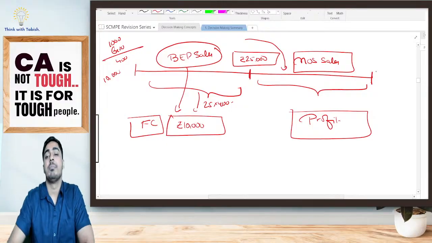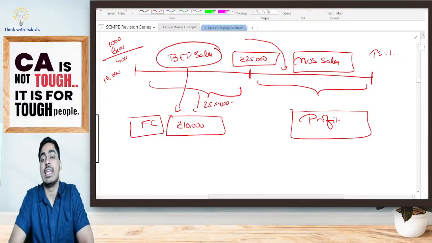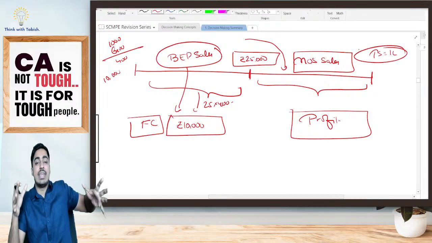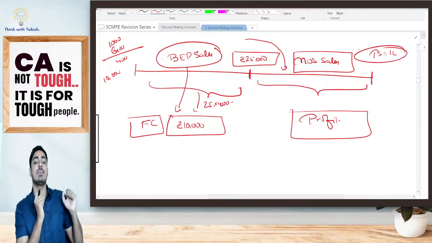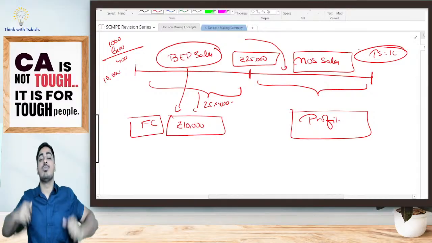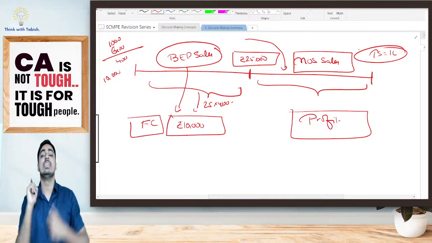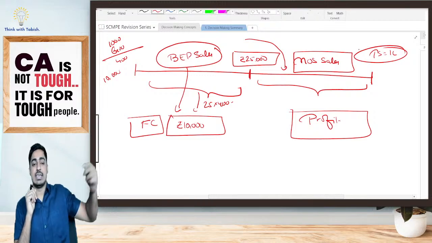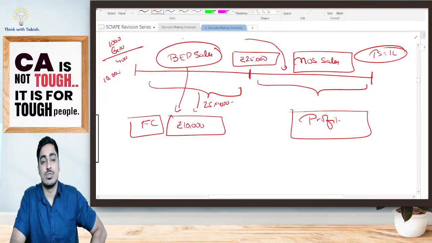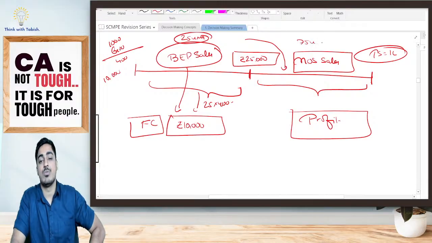Suppose my total sale for a period was 1 lakh rupees. In that my BEP sale is 25,000. That means how much is my MOS sale, students? How much is my margin of safety sale? My margin of safety sale is 75,000. I can also tell this in the form of units. 25 units was my BEP. 75 units is my MOS.